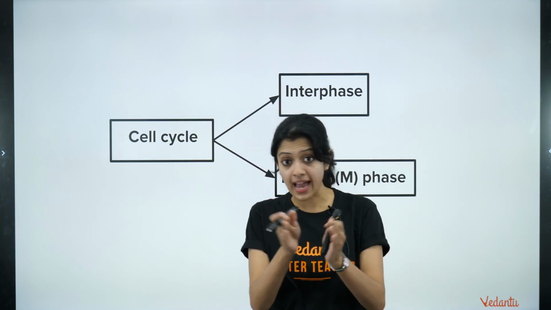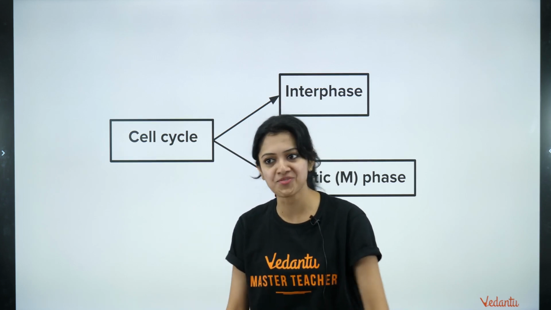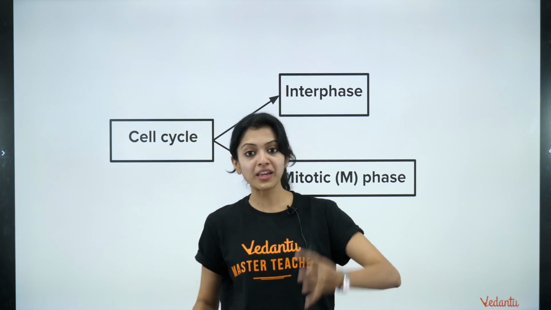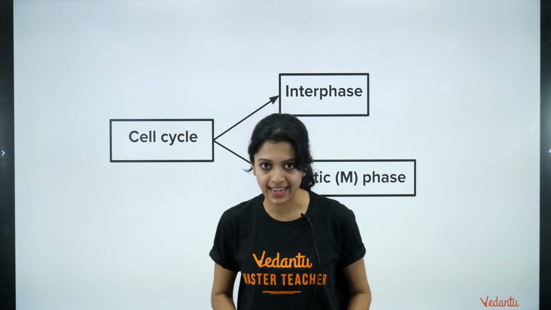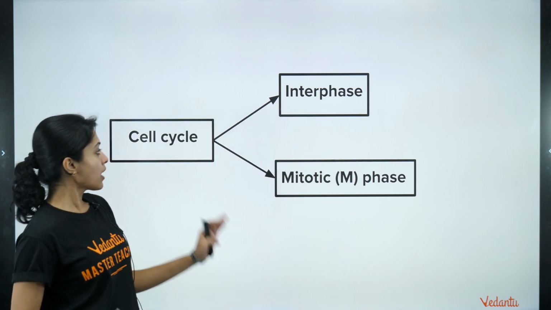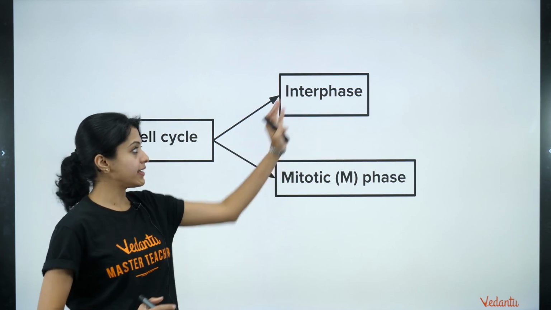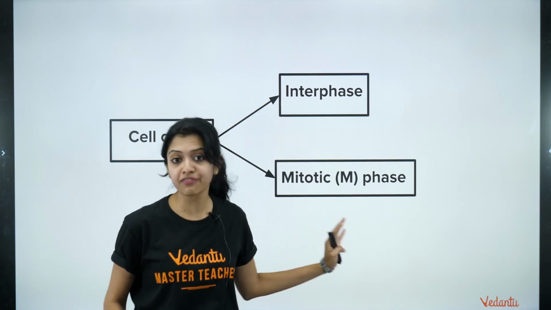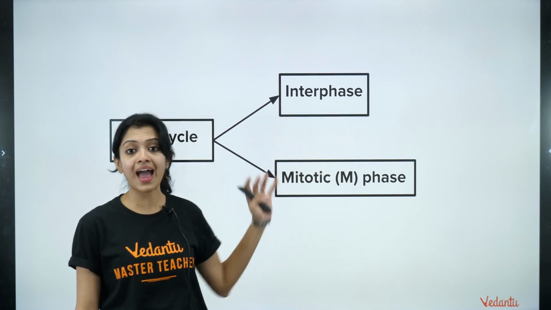The series of events, I just repeat because a lot of you were shocked because Abhishek sir walked in between, right? The series of events that occur between a cell's formation and a cell's division is what we call the cell cycle, basically. Now, in short or broadly, a cell cycle can be divided into two stages, the interphase and the mitotic phase or the M phase, right? Interphase, remember, and mitotic phase.